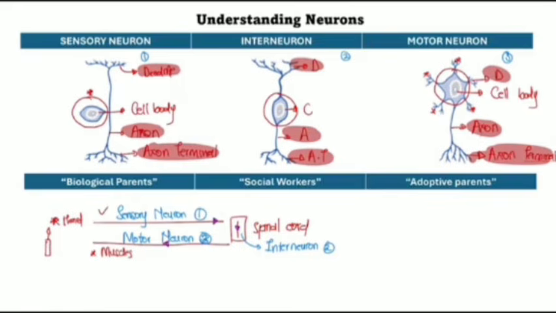In the muscle reflex action, the sensory neuron transmits our impulses from the hand into the spinal cord. It connects with the interneuron, right? So the second thing that happens is that the social workers take the cell body and put it in the axon, a temporary home. After that, the interneuron connects with the motor neuron. The motor neuron transmits impulses from the spinal cord into the muscles. And what happens third? Our third event is that the parents adopt the cell body and it goes to live with them, exactly between the dendrites.